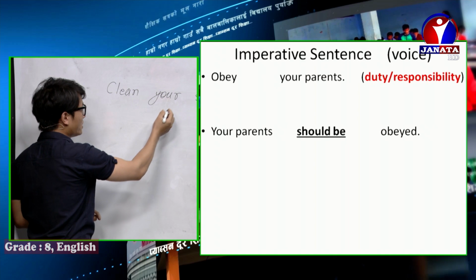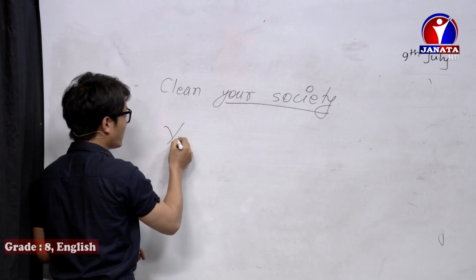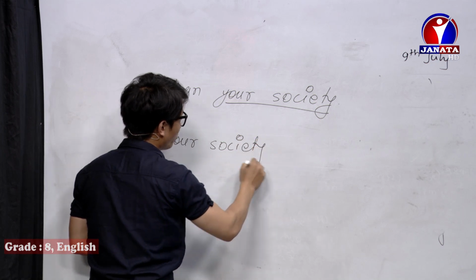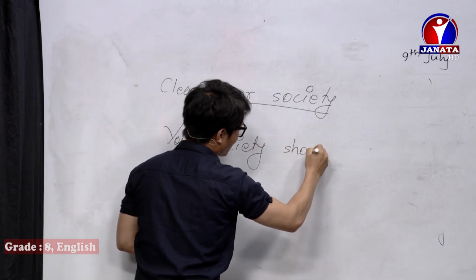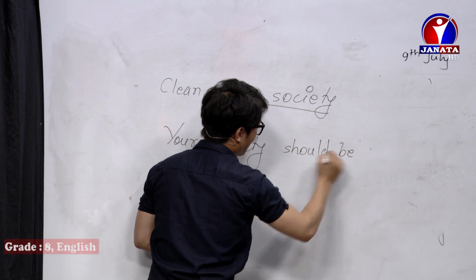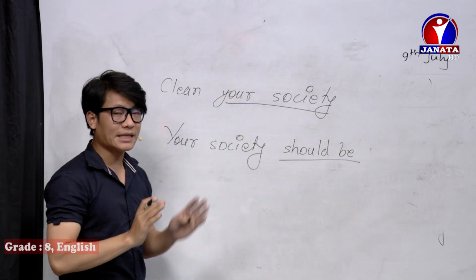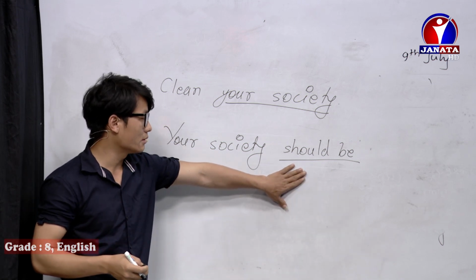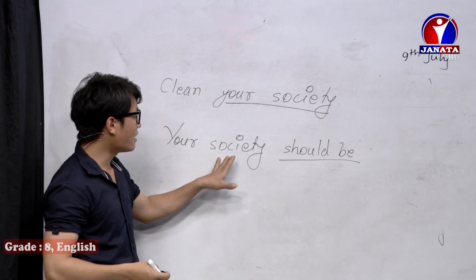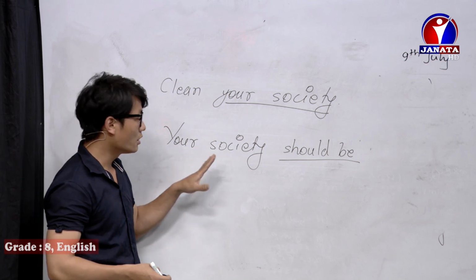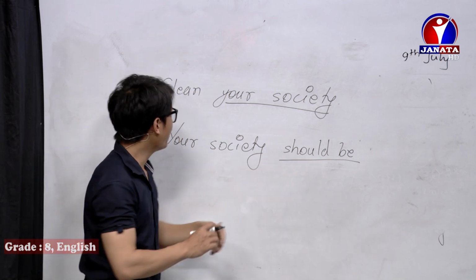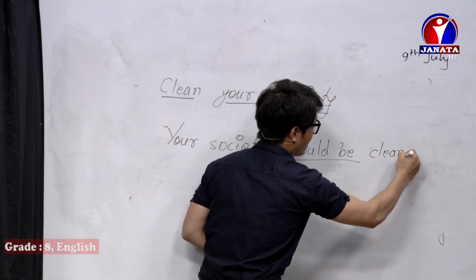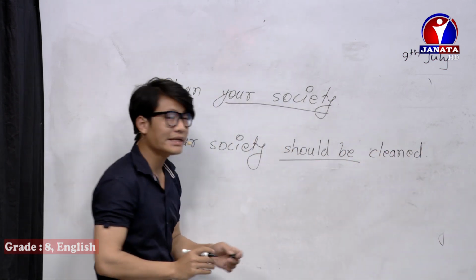First of all, we use the object. The object is your society. Then we add should be. Remember, when the imperative sentence talks about duty and responsibility, you should use this. Your society should be, then we write verb 3, cleaned. Your society should be cleaned.